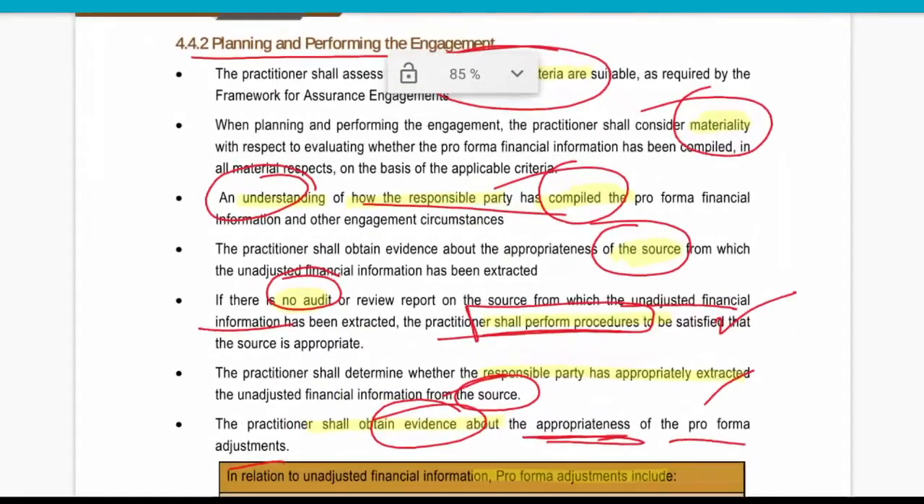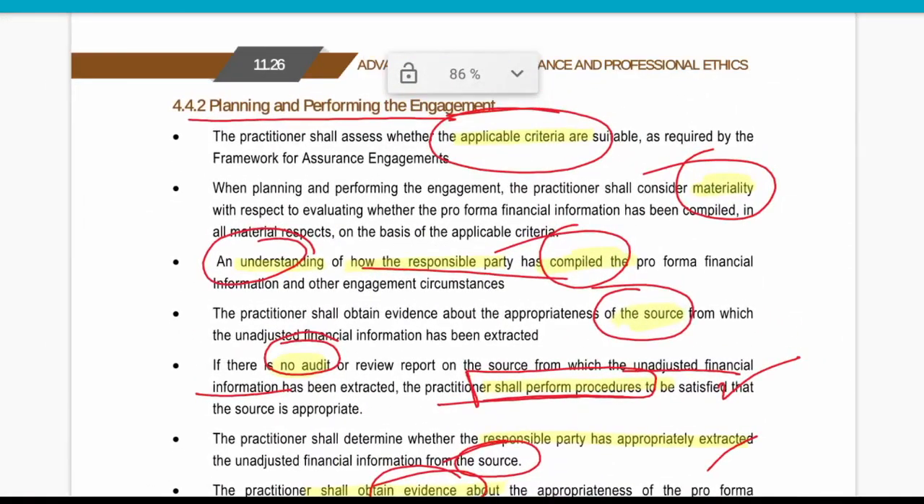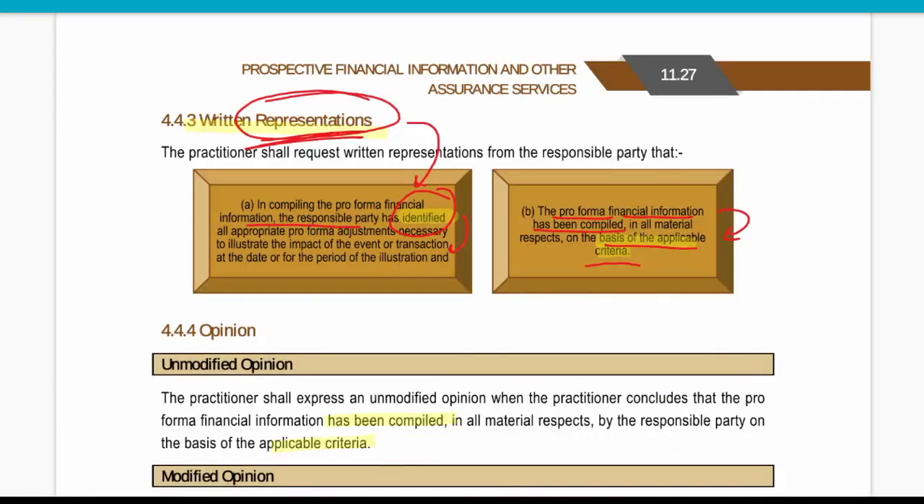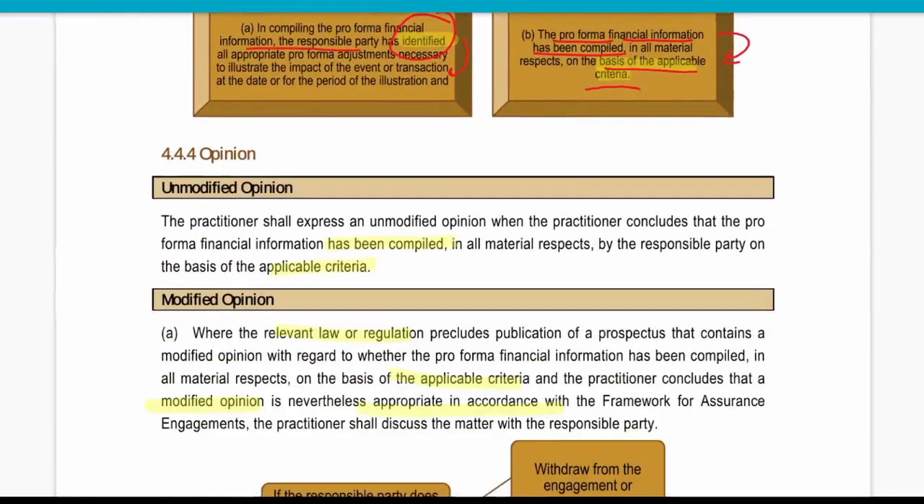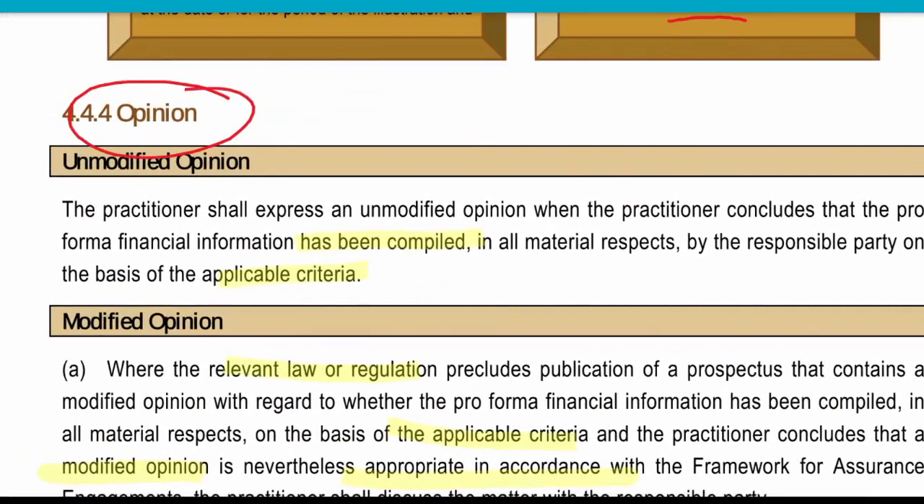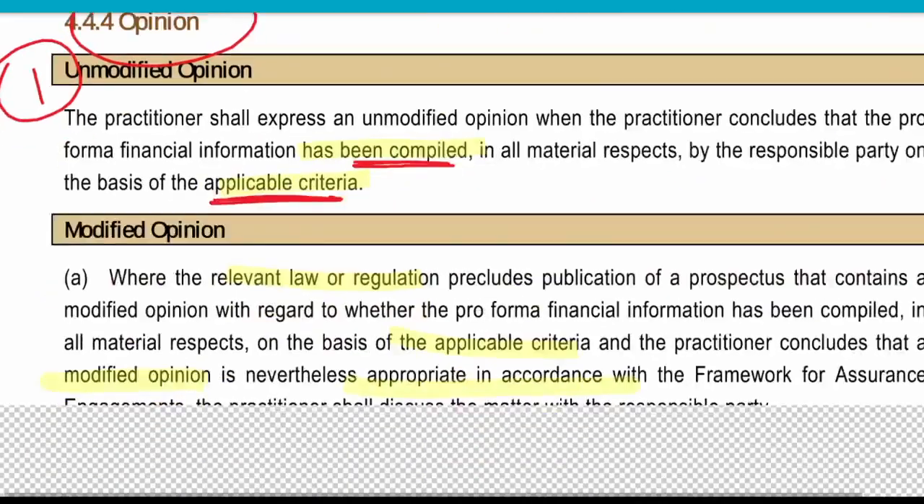Is it clear, guys? It is very simple with the highlighted points. We will plan and perform the engagement. We will obtain the written representation. Okay. Then we can have two types of opinion. One is an unmodified opinion if it is compiled by the applicable criteria, right?